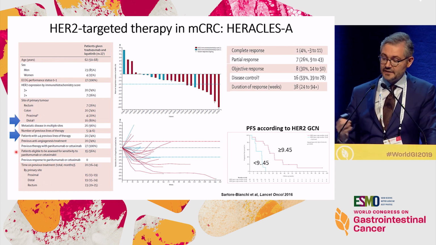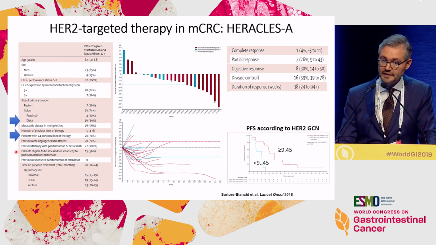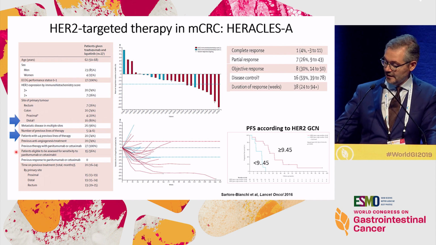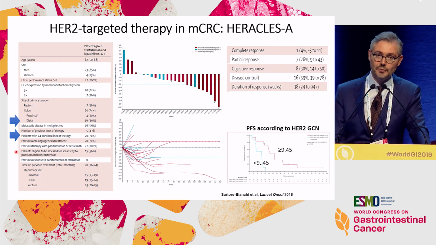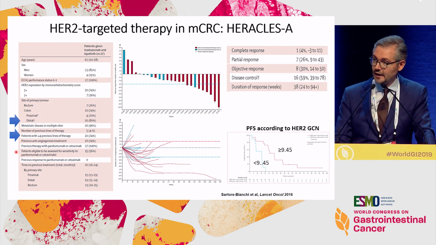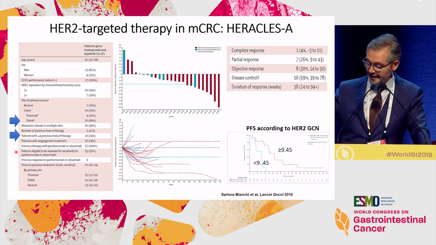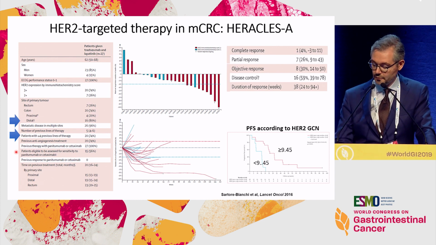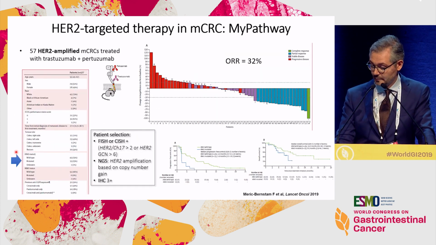So, you know, with targeted therapy, sometimes responses are short-lived. What we observed in HERACLES is durable responses, and the longer tail here, you see this is a 72-year-old lady, now approaching 5 years of complete response. And also, we were able to show a discrimination according to the gene dosage. So the higher the gene copy number, the better the response. And this was possible to establish also in plasma by liquid biopsy.